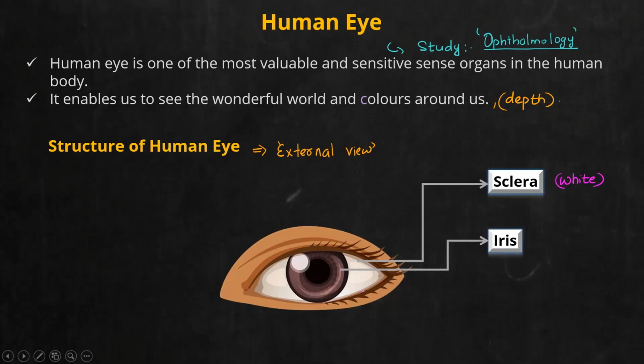So second term, iris. And when you talk about people's eye color, it is the color of iris that you mean. So it can be of different colors. It can be blue, black, green, sky blue, anything. And all this color is due to the variation of their pigment. So there is a direct correlation between the eye color and the pigment present in the iris. So that is what is giving all those colors.